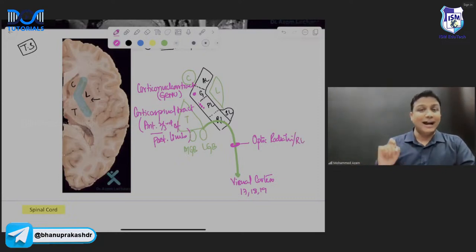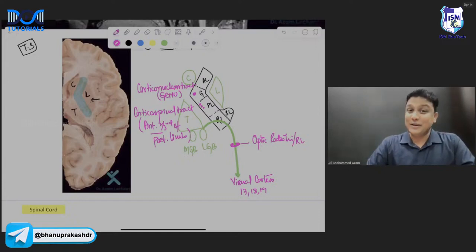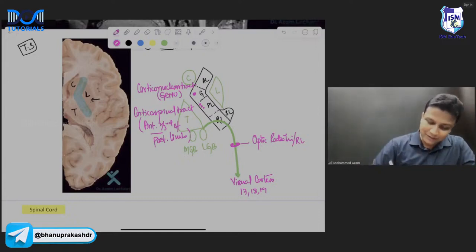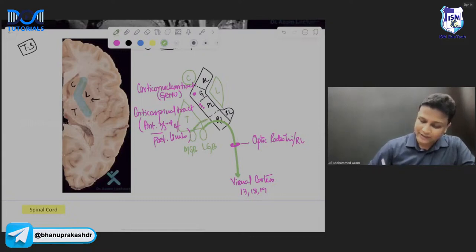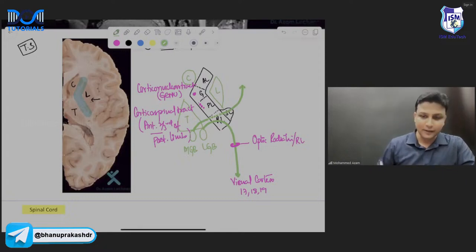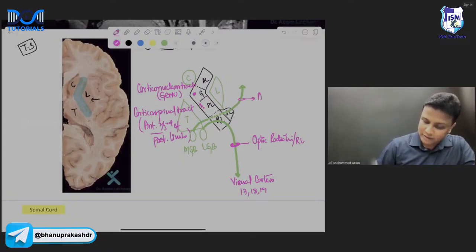Medial geniculate body, I told you it is actually coming under which pathway? Auditory pathway. And from here, there will obviously be auditory radiation, and auditory radiation is going to pass through the sublentiform part, sir. So this radiation here will be the auditory radiation, and it is going to pass through the sublentiform part. And where will this go?